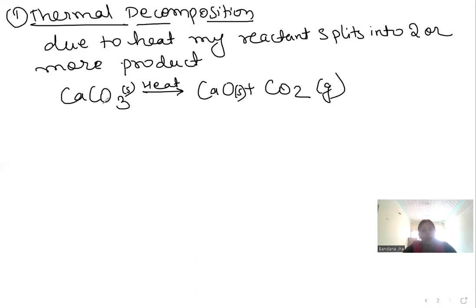Combination means combining 2-3 reactants to form one product. Decomposition means splitting one reactant into so many products. Is this clear? Yeah. Fine, Aryan.